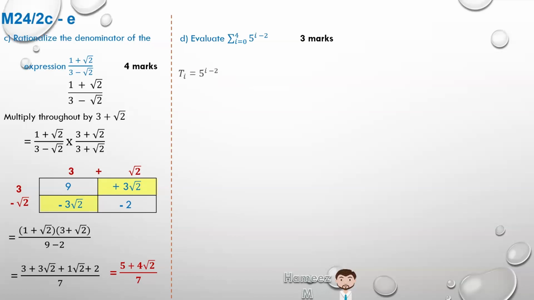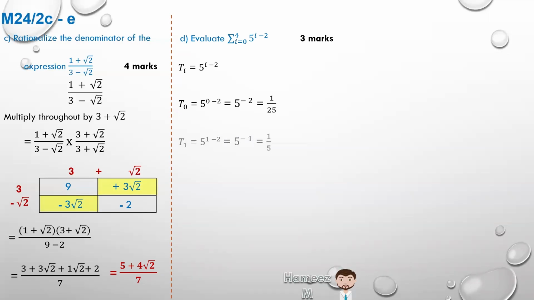If this is the general term, and we're finding the summation of 5 terms, when t to the power 0, meaning i is equal to 0, is the first term, then we substitute in for i as 0. So t to the 0 is 5 to the 0 minus 2. 0 minus 2 is minus 2. 5 to the minus 2 means 1 over 5 squared, which is 1 over 25.